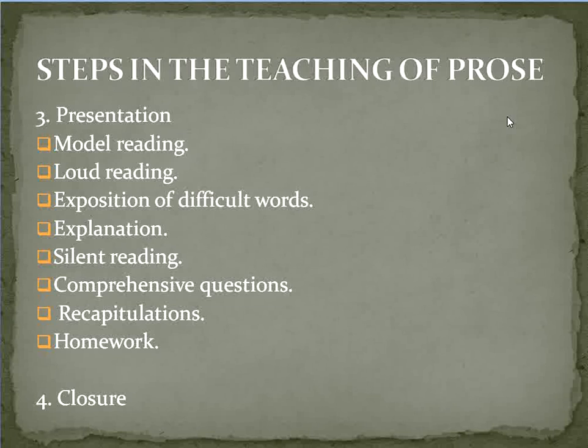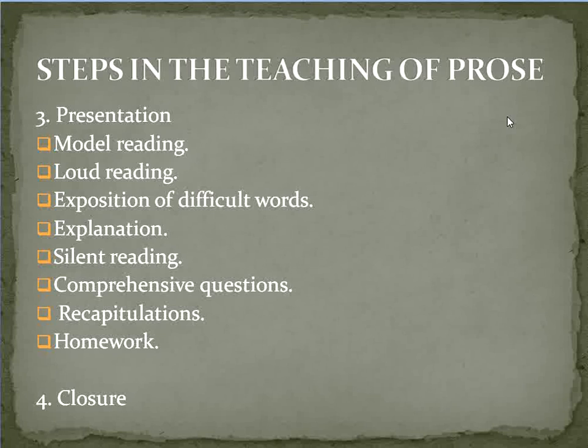What is the second point? Loud reading. After model reading, the teacher will ask some of the students to read that particular paragraph aloud. What is the third one? Exposition of difficult words. The teacher will have to find out difficult words from the paragraph, and after that he or she is expected to write those words on the blackboard along with their meaning. And after that, explanation. That means the teacher will have to explain the paragraph very clearly, so that the students can understand him or her better.